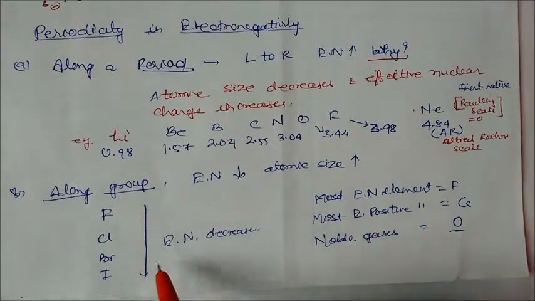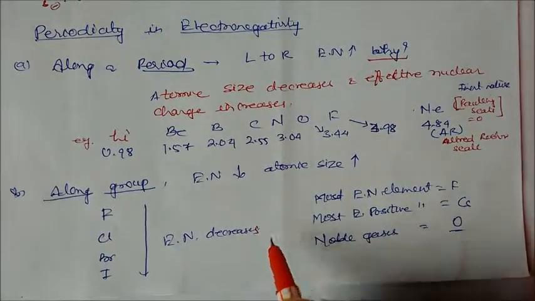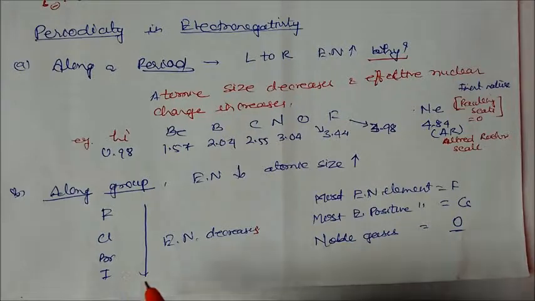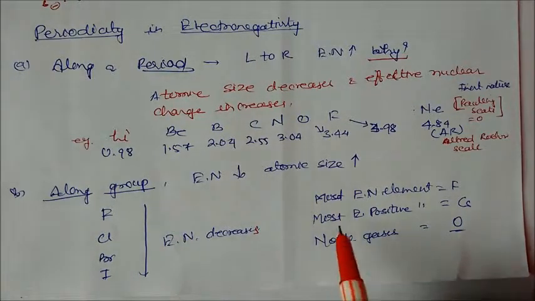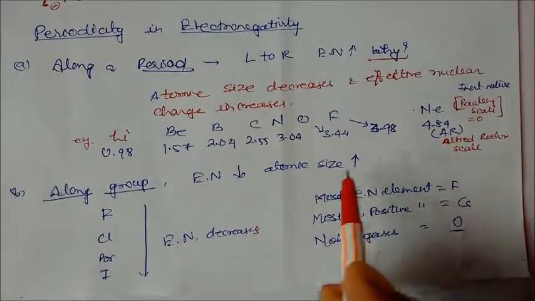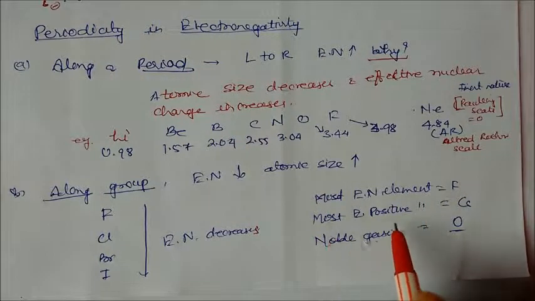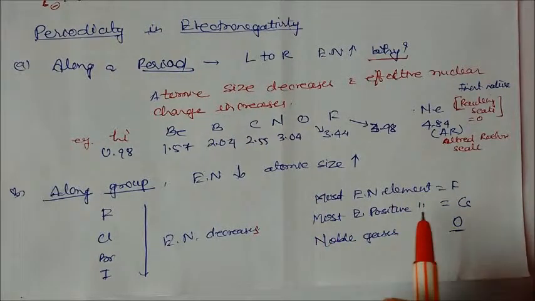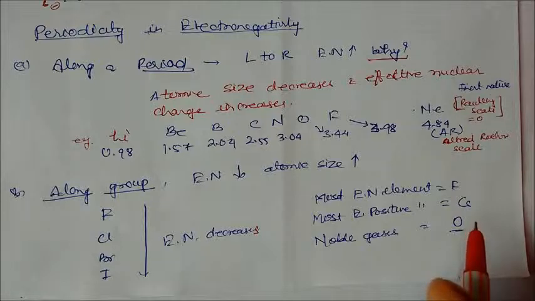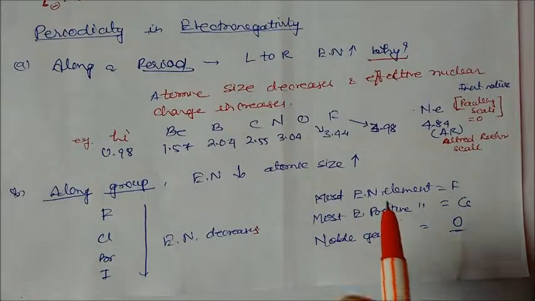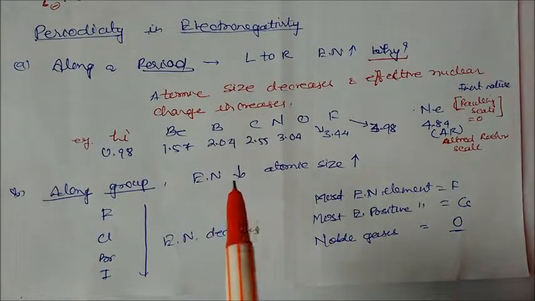So if you go down the group, electronegativity decreases. Why does it decrease? You know very well, because the size of the atoms also increases. The most electronegative element in the periodic table is fluorine. The most electropositive element in the table is cesium, and noble gases you know very well, it is 0. So just keep revising, keep learning, then you will understand this topic very well.